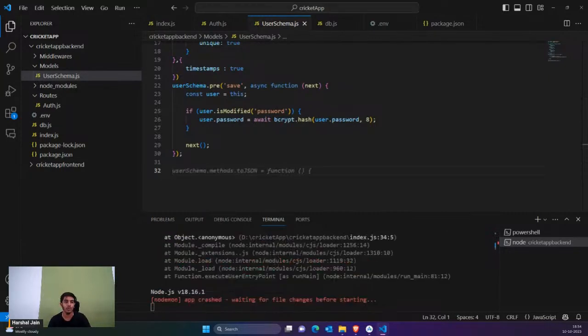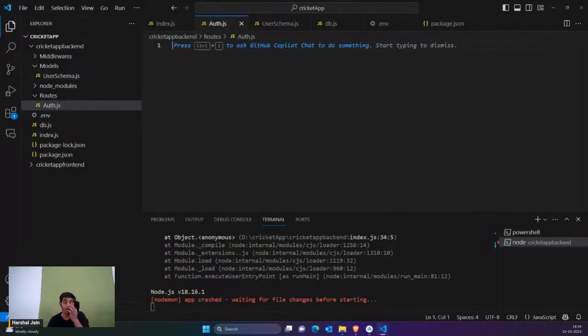Now after this, guys, what you have to do is simply export this schema. We just need to export the schema to use it. So we have simply exported it. Now we'll come back to auth.